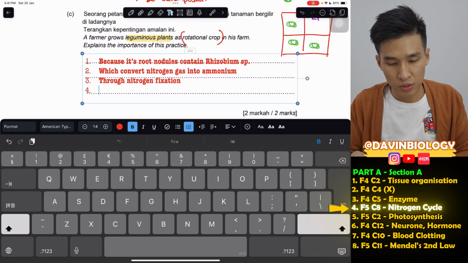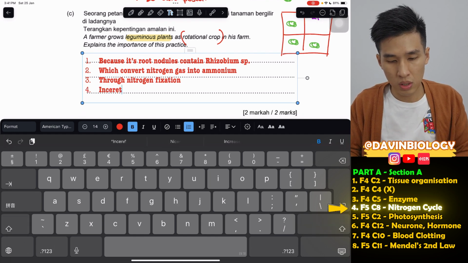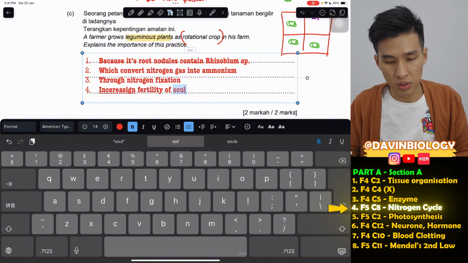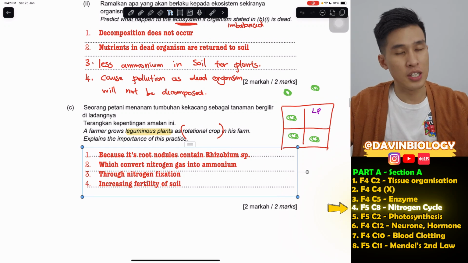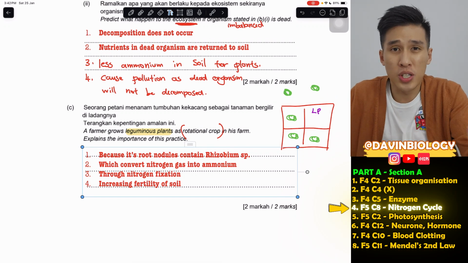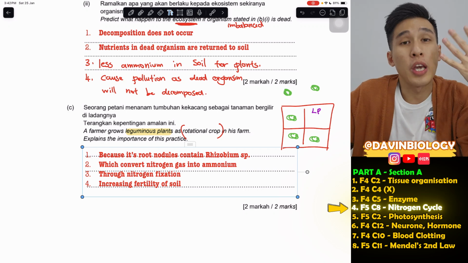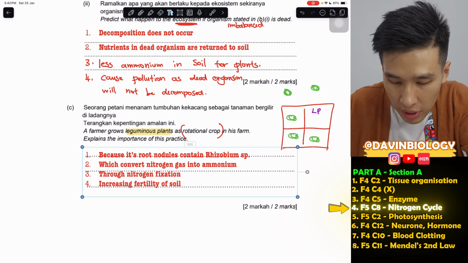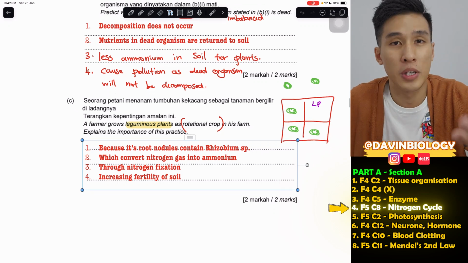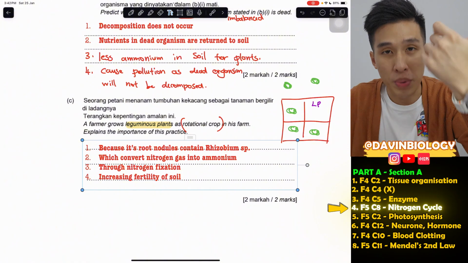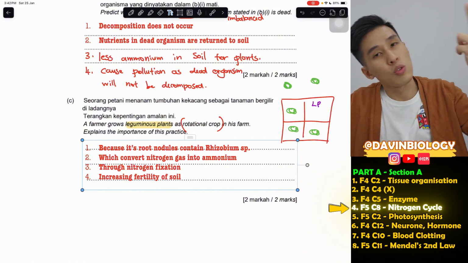So the purpose is to increase fertility of soil. Alright, so that is the very important thing about leguminous plants. Sometimes you will say, as a farmer, what can we do to increase fertility of soil? Now, planting leguminous plants nearby your crops is one of the easiest things you can do because of the root nodules. You've got rhizobium, which converts nitrogen to ammonium.